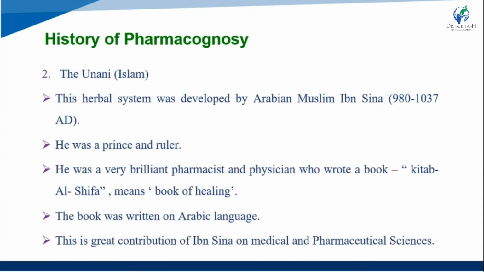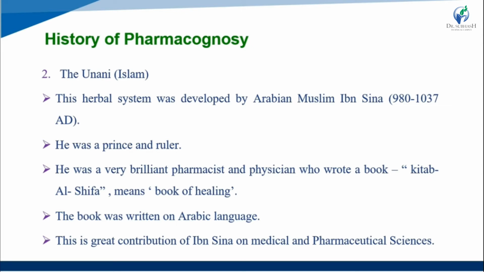Now we study the Unani history. Okay, so it originated from the Islam religion. This herbal system was developed by the Arabian Muslim Ibn Sina, whose years were 918 to 1037 AD. Okay, so he was a prince and ruler from the rural areas.